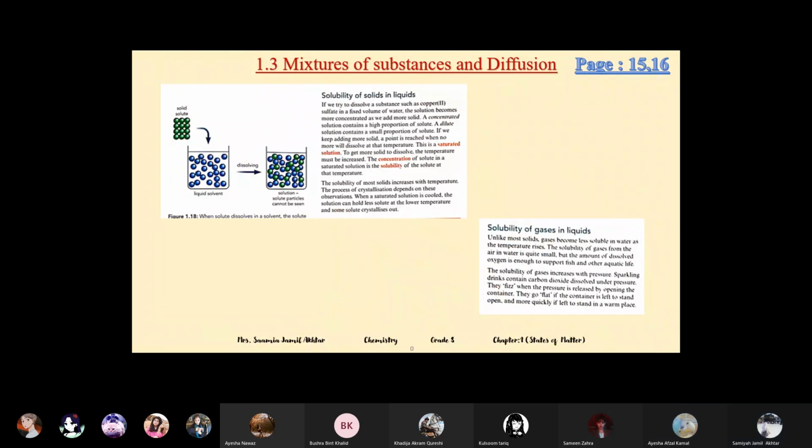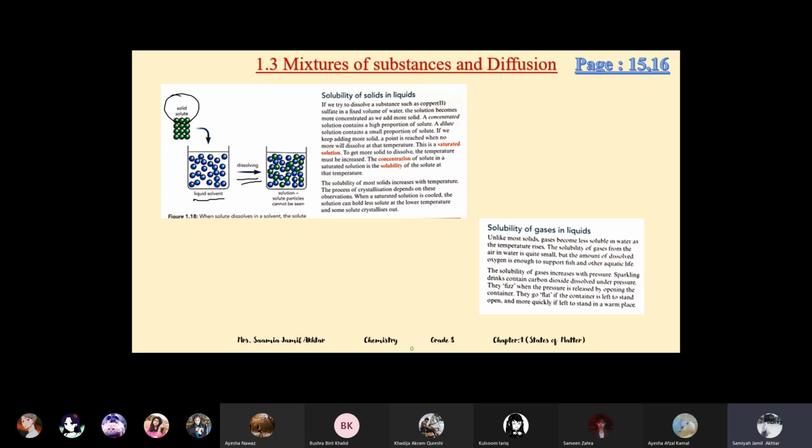Okay, next, let's move on. Solubility of solids in liquids. The diagram explains everything: when a solid substance is dissolved in a liquid solvent, the water particles, or whatever the solvent particles are, surround the solute particles and they get dissolved in it. This is the dissolving process.